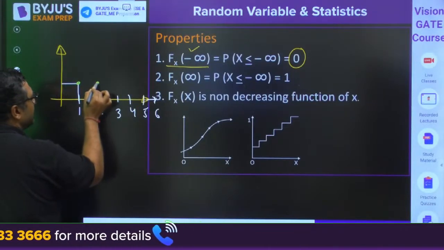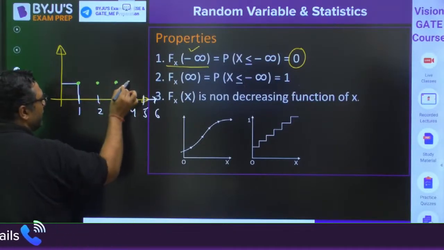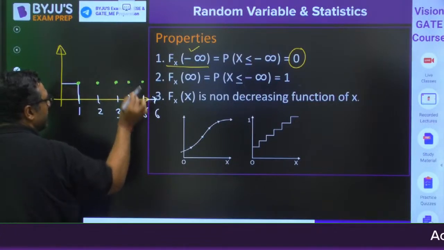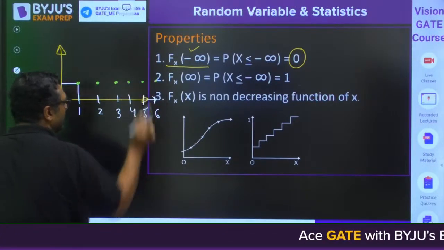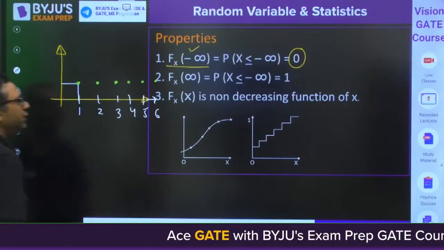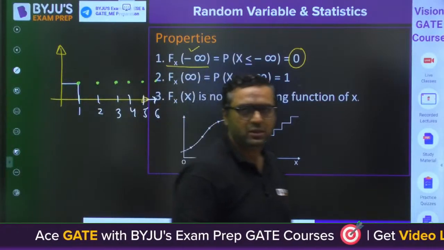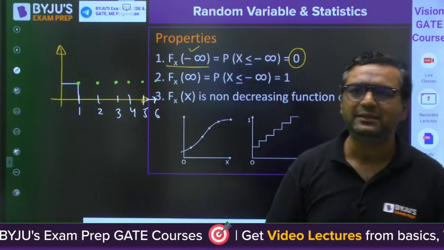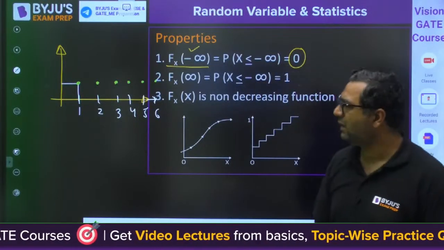Here also probability is 1 by 6. Here also probability is 1 by 6. Here also is 1 by 6, and so on. So whenever you are going to make this type of diagram, are you getting it or not, guys?